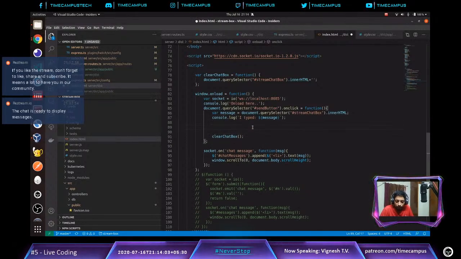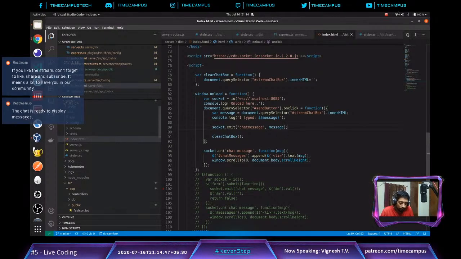In summary, if you are not able to get any clue on what I am doing: when I click the send button, the message I typed is selected and captured in the message variable, and now I want to emit that message variable to my server. That's what I am trying to do. So let's type chat message. I want to emit the chat message, and my message is nothing but this. I don't want this, so I am just emitting one single message, which is all I need.